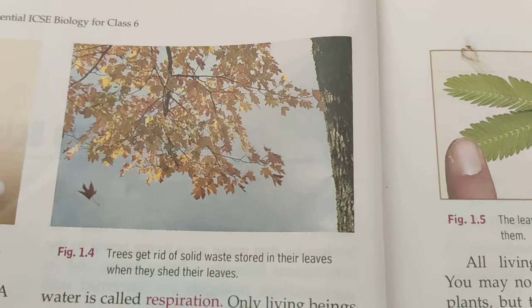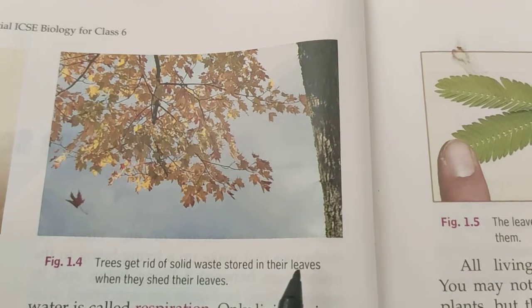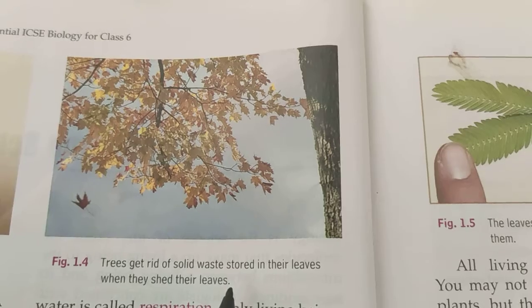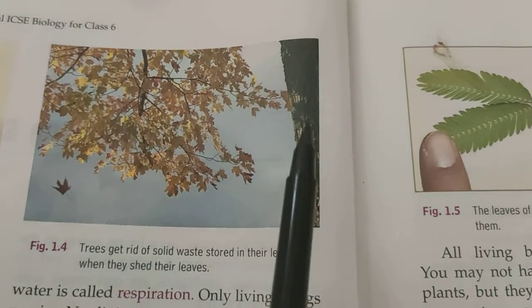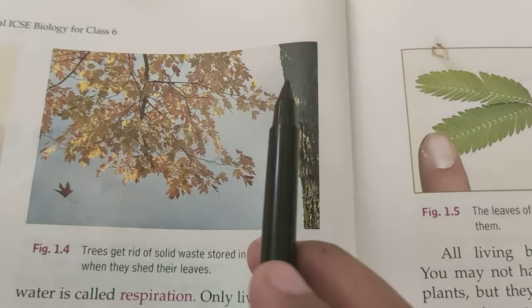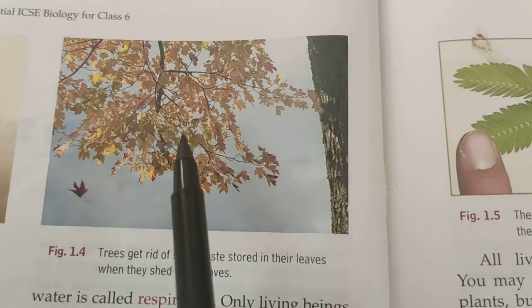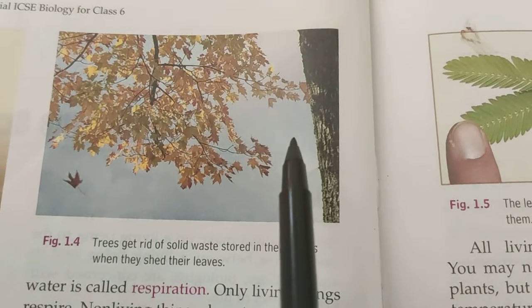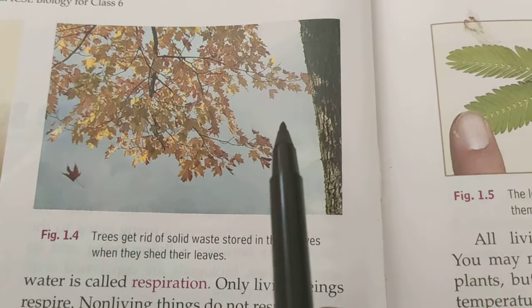As you can see in this picture, trees get rid of solid waste stored in their leaves when they shed their leaves. Trees will get rid of solid waste when it gets collected in the bark and leaves, and when the trees shed these leaves and bark, along with it the waste will also be thrown out of the plant.